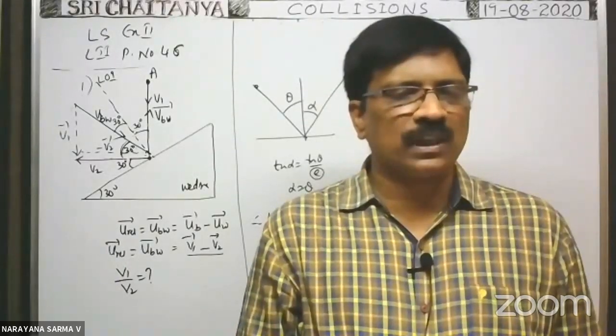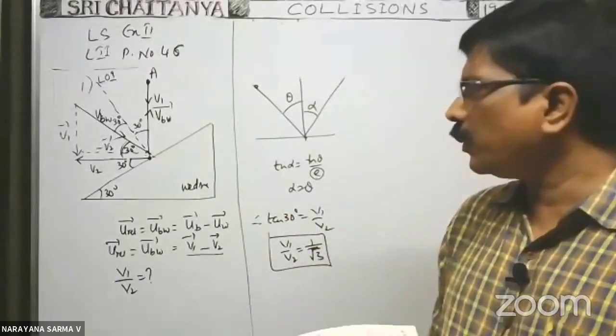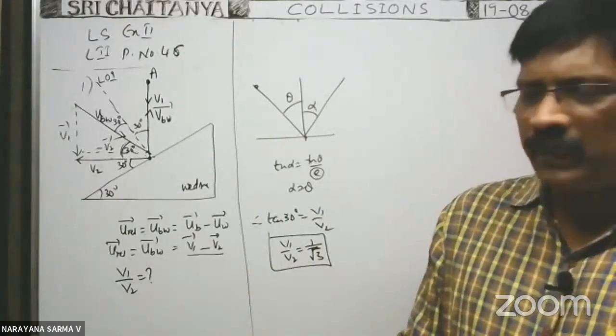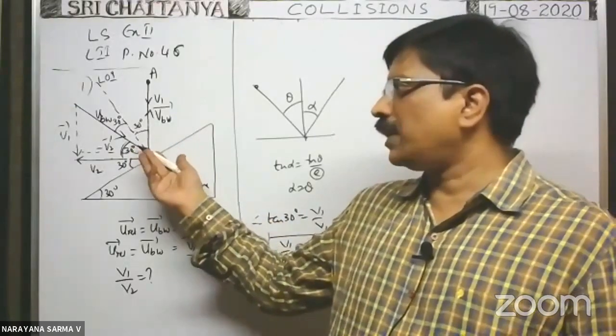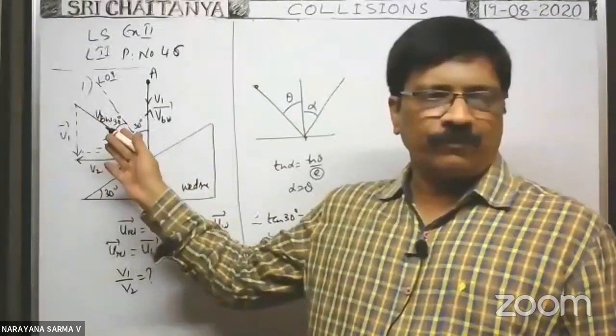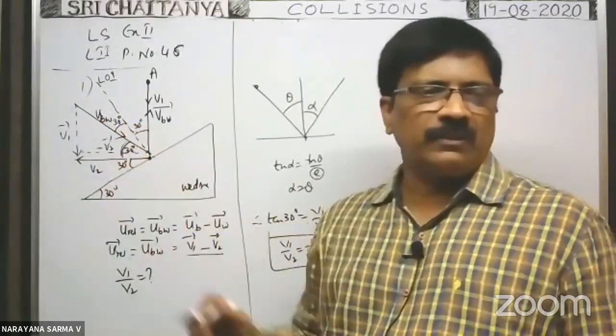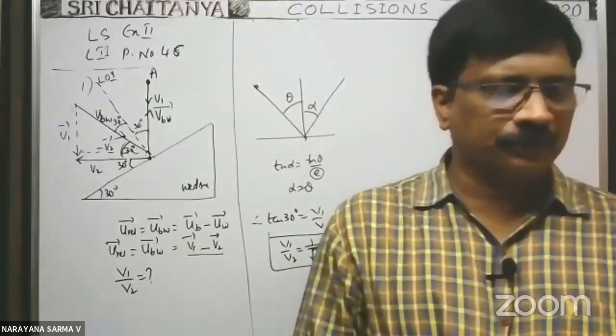But there is no use of momentum here. In this case, finding momentum is of no use, because just by the relative velocity concept, as we know the angles, directly we can find the ratio between V1 and V2. There is no need in this problem.